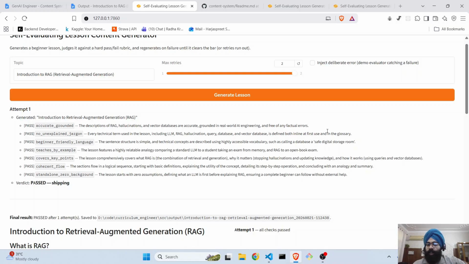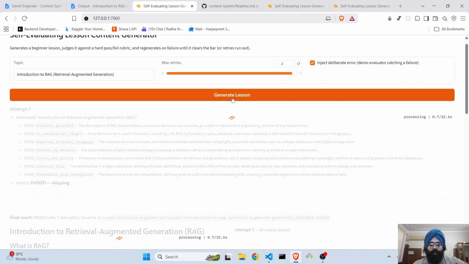So since this is a demo, I have this checkbox also enabled. What this does is simply injects a set of instructions in the prompt that make this system deliberately fail, right? And then that is how I will check my max recount and my rejection logs feature as well. So I have that ticked and I will generate again for this same topic, right?